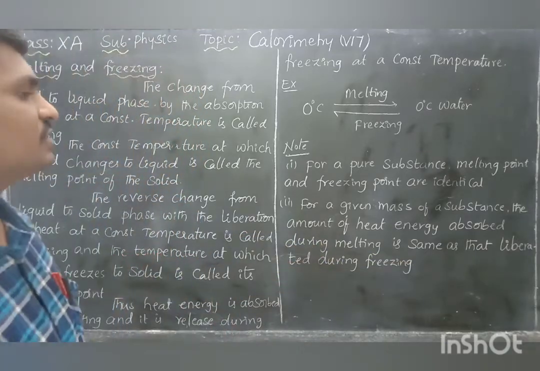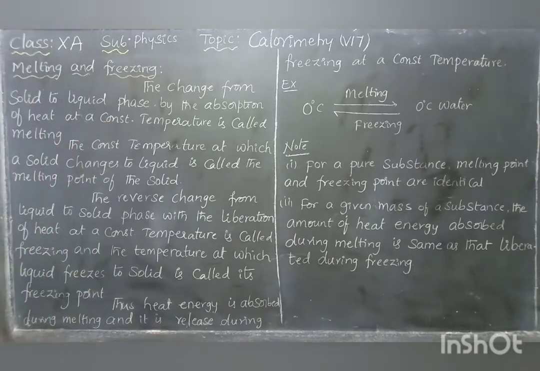During freezing, the same amount of heat energy is liberated, since freezing is the reverse process of melting.